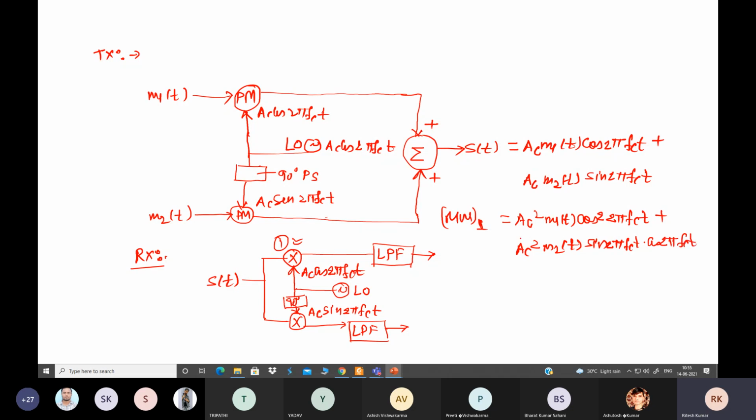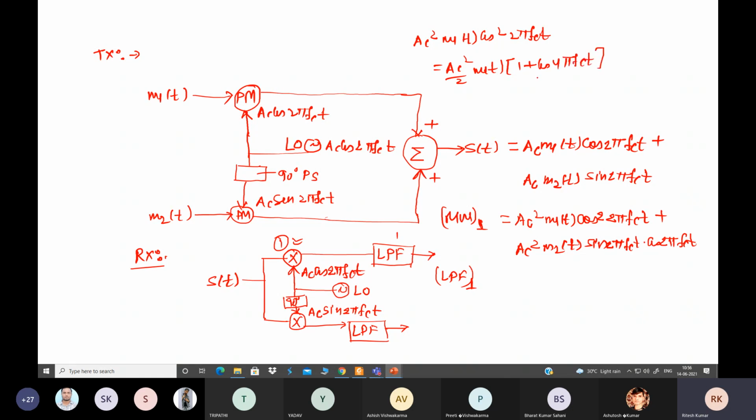Now see one thing, when you pass through low pass filter 1, what will be the low pass filter 1 output? Take the first term, A_C squared m1(t) cos squared 2 pi f_c t. Taking m1(t) common, we can write A_C squared by 2 m1(t) multiplied by 1 plus cos 4 pi f_c t.